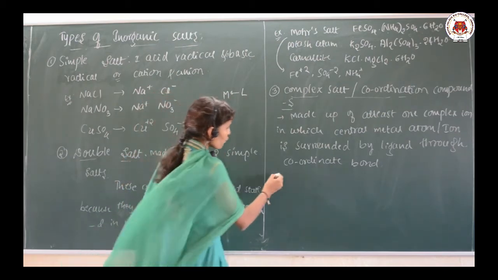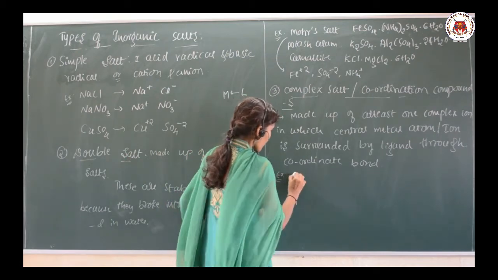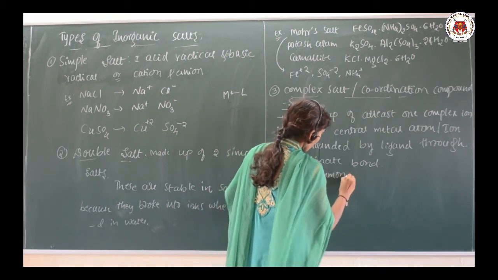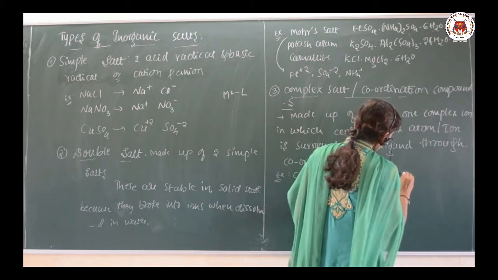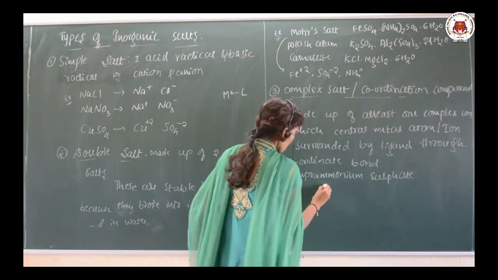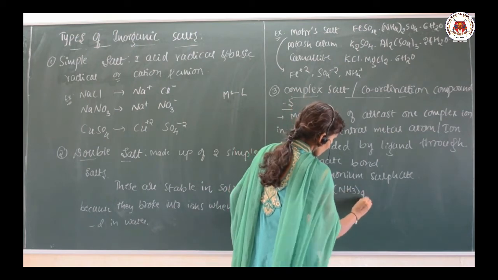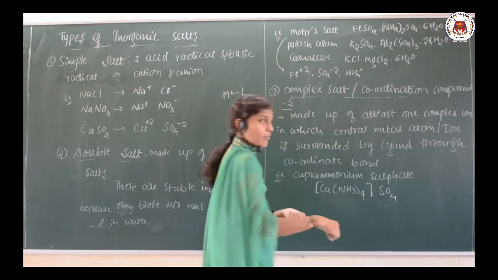For example, a complex salt is cuprammonium sulfate.